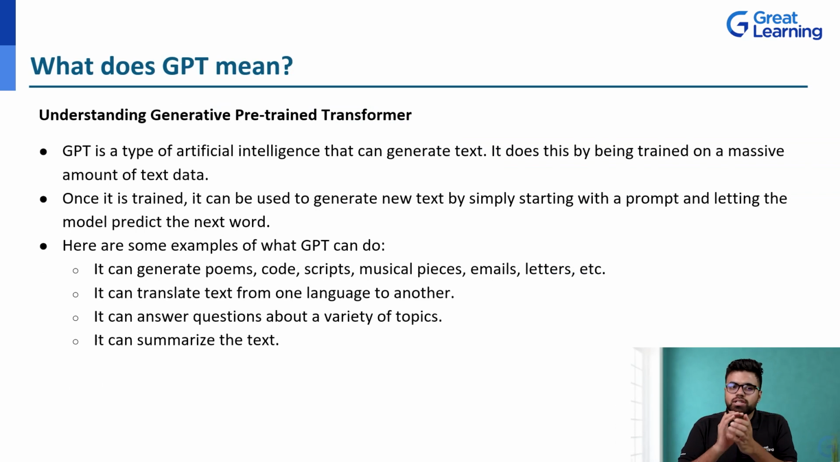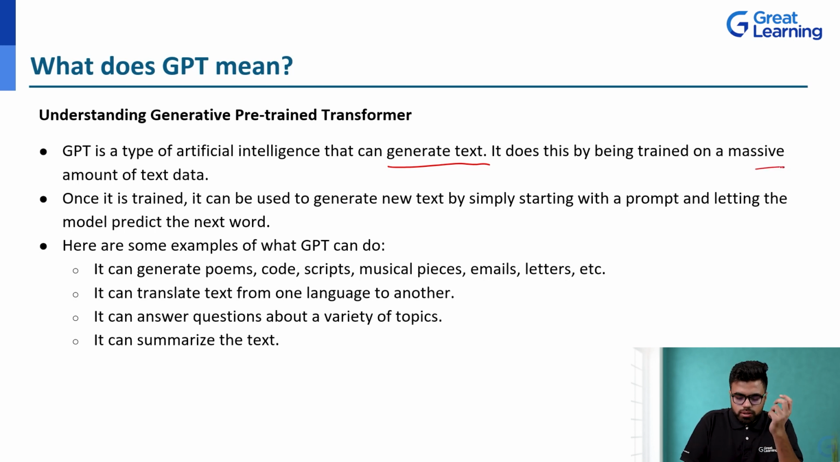Now let's just talk about GPT-4, what it is, right? As the name suggests, first let's dissect the word GPT. What does it mean? It means generative pre-trained transformer. We'll understand each and every word in greater depth in the next slide, but what GPT is in a nutshell. GPT is a type of artificial intelligence that can generate text. The key word here is generating text. It's a text-based model. It does this by being trained on massive amounts of text data.